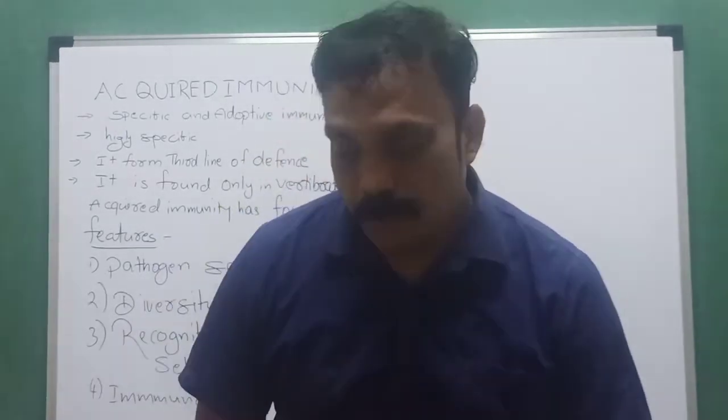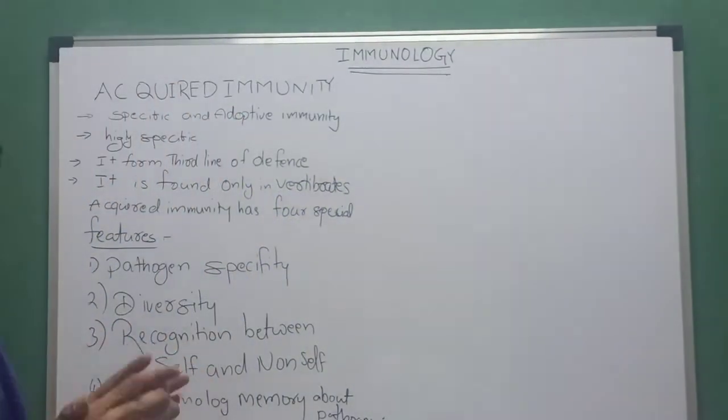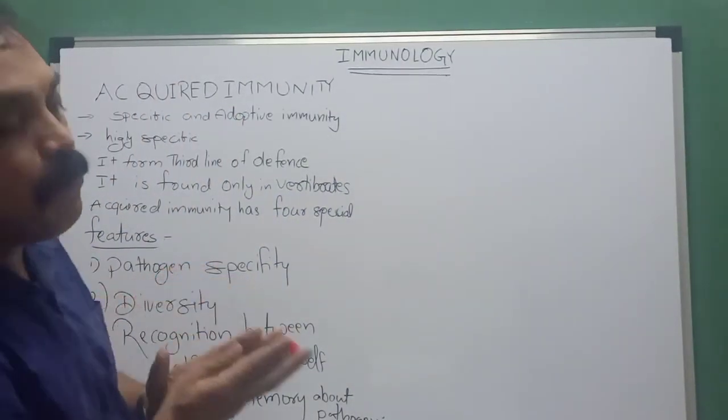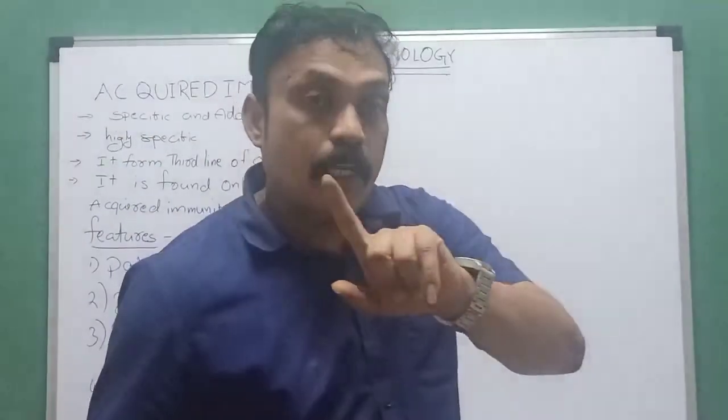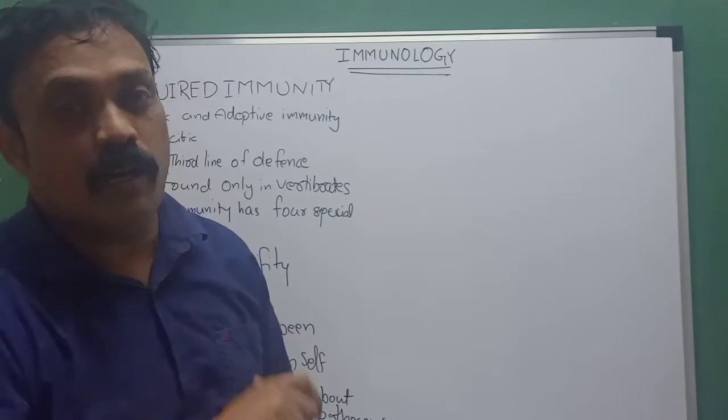Okay, do you understand the meaning of acquired immunity? Acquired immunity is specific and adaptive immunity. And innate immunity is non-specific and non-adaptive.